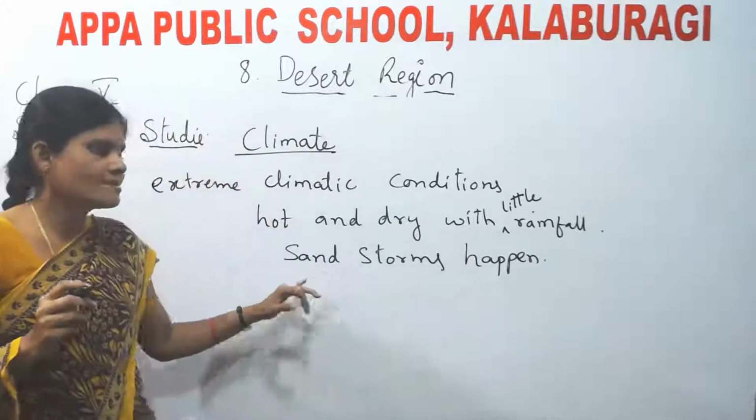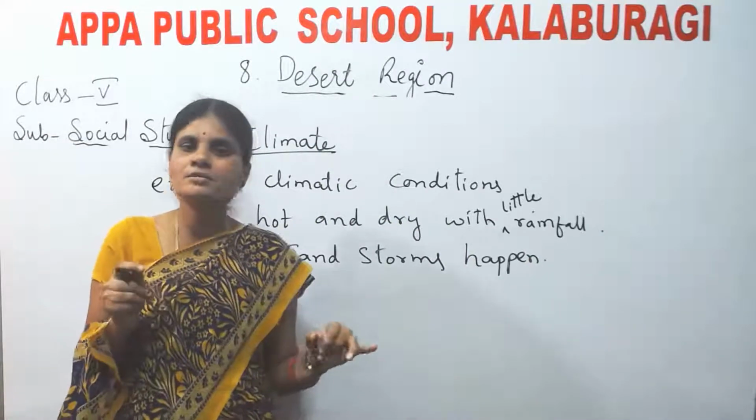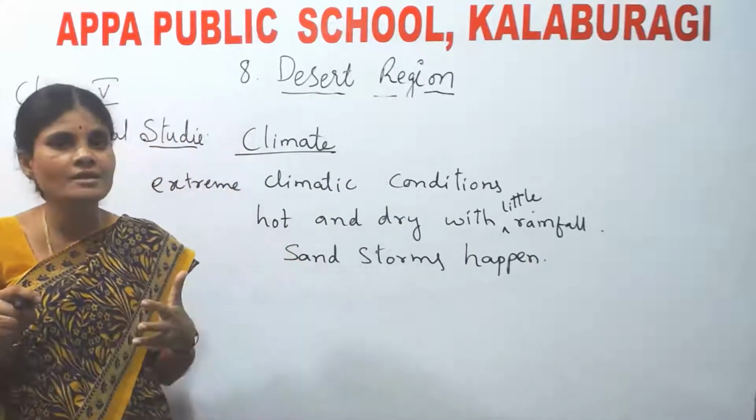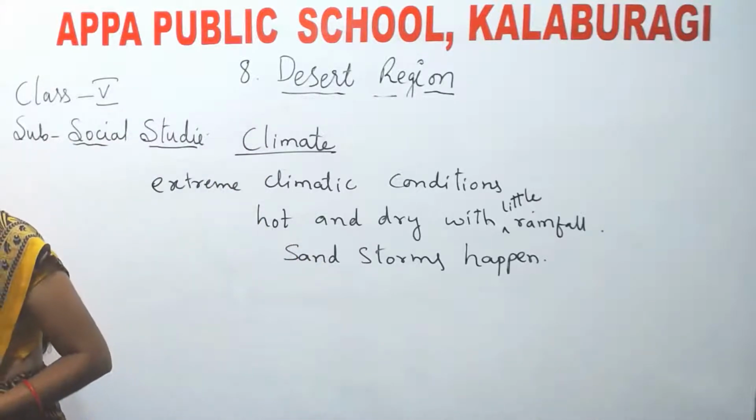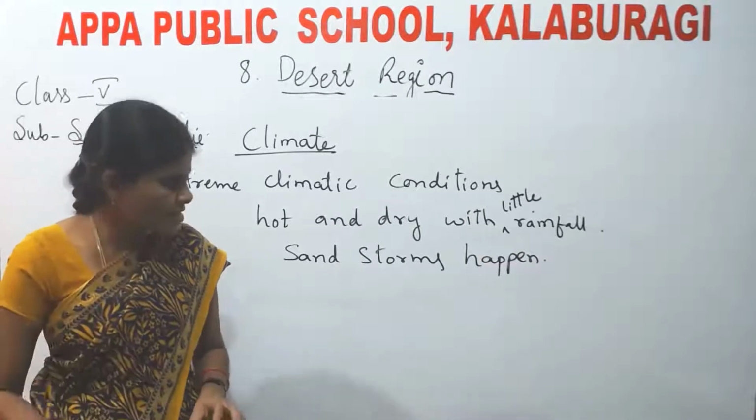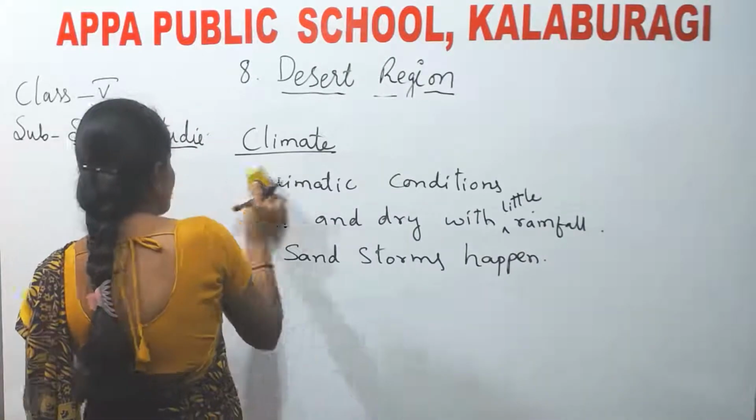Okay, a lot of sandstorms happen in the desert. Sandstorms are nothing but, in Kannada we say birugali. Okay. Next, let us see vegetation and wildlife.